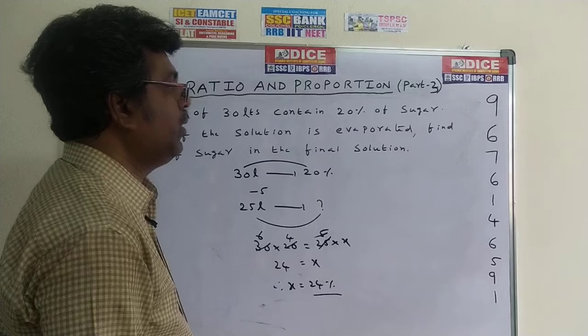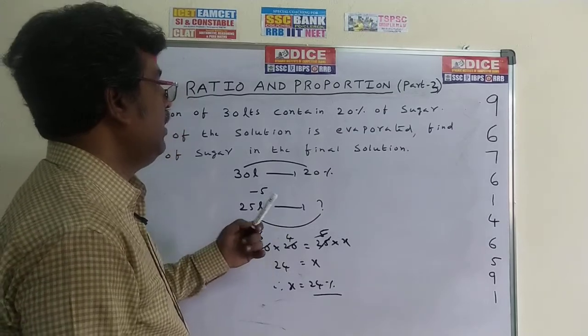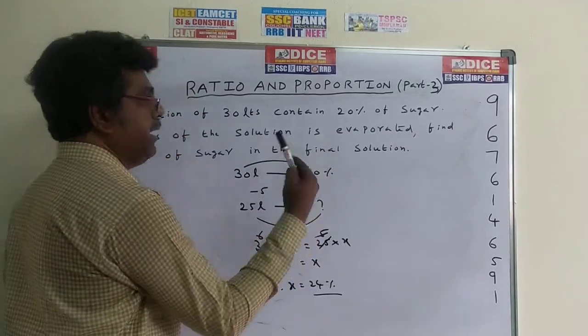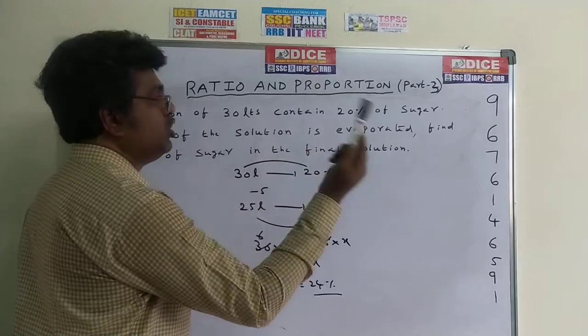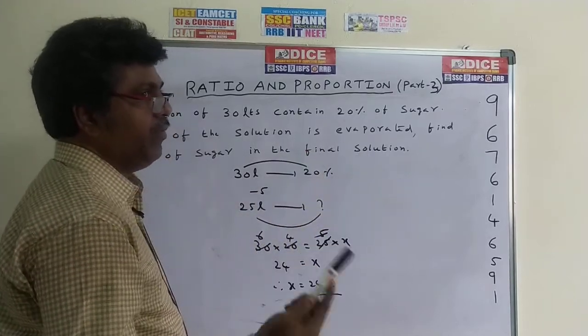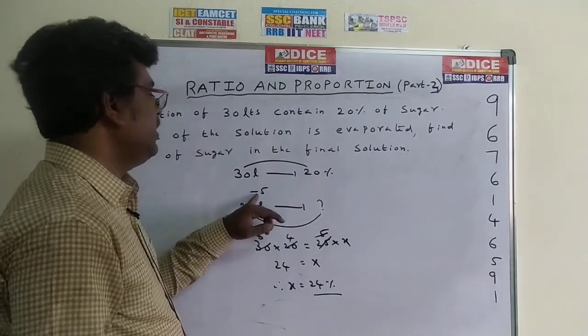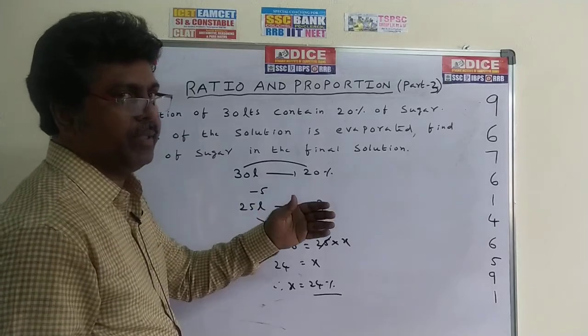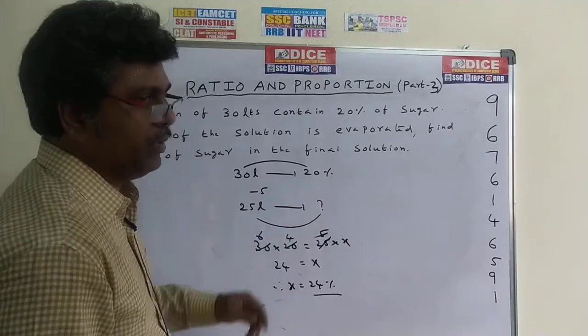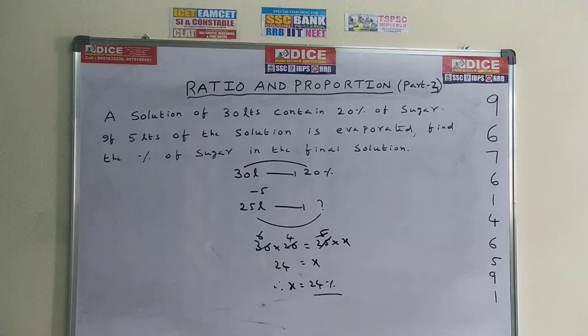This is also very important. I will give the same problem in the next method, but in place of evaporated, I will give water is joined, water is added. When water is added, in place of minus, we can take it as plus. Okay, we can see the next method. First write down this one. Take 20 seconds time.